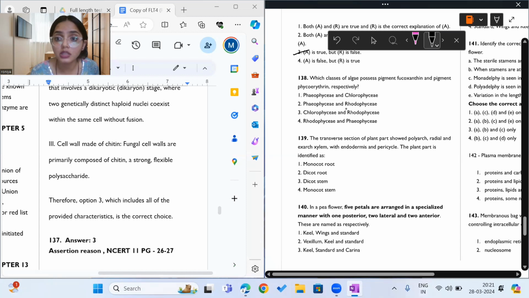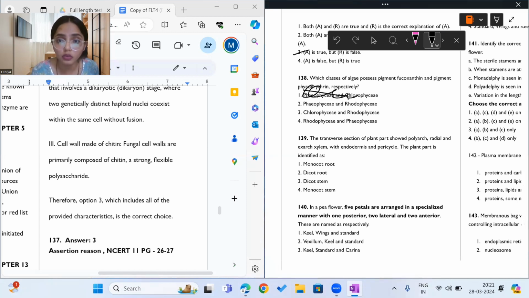Okay. Now, 138. Which class of algae possess fucoxanthin and pigment phycoerythrin? Fucoxanthin is Phaeophyceae, phycoerythrin is Rhodophyceae. So answer is second option.